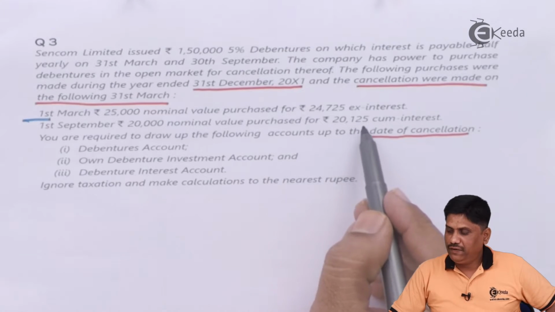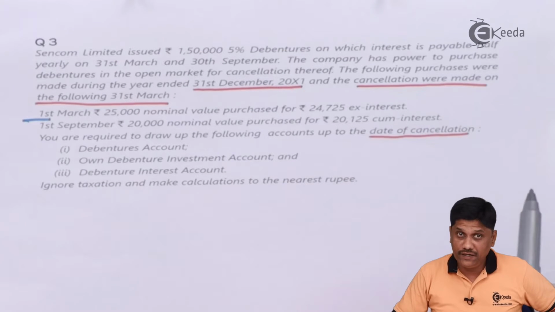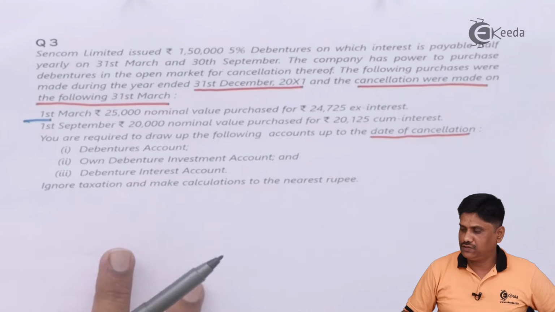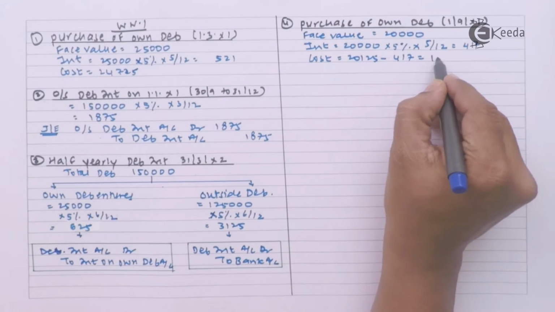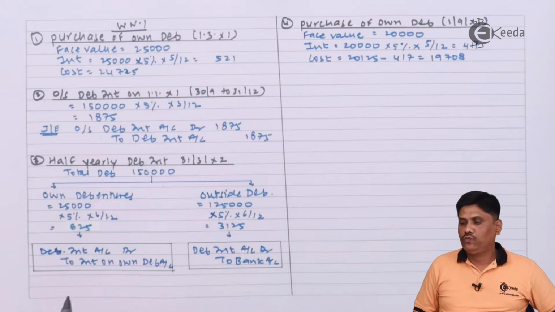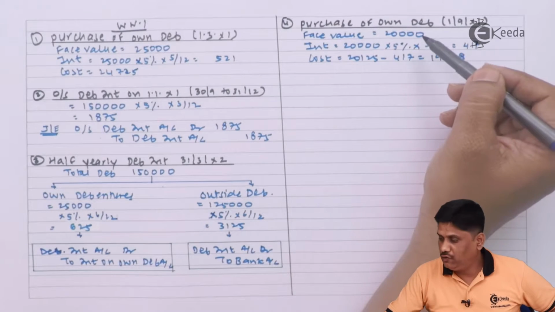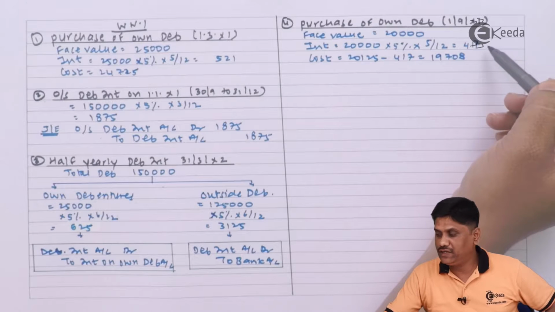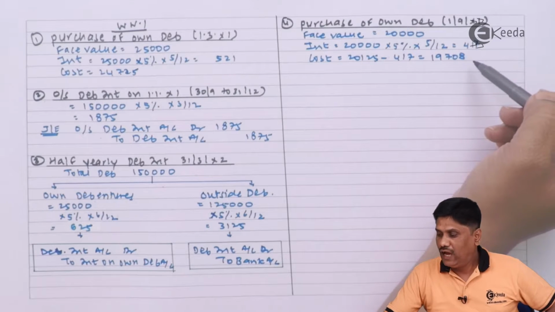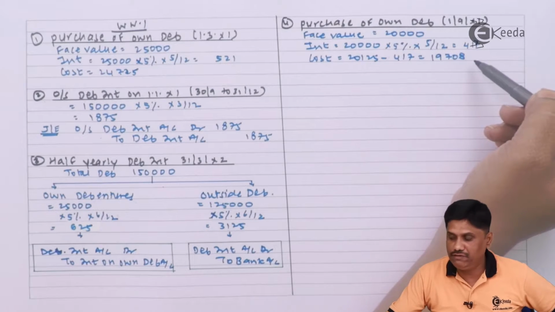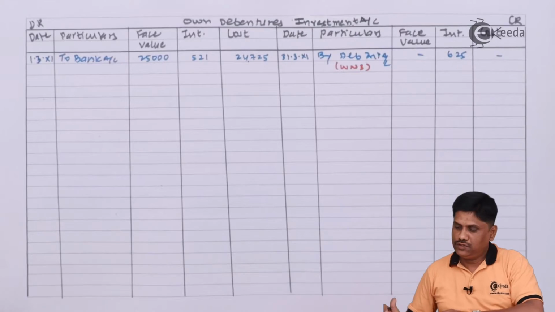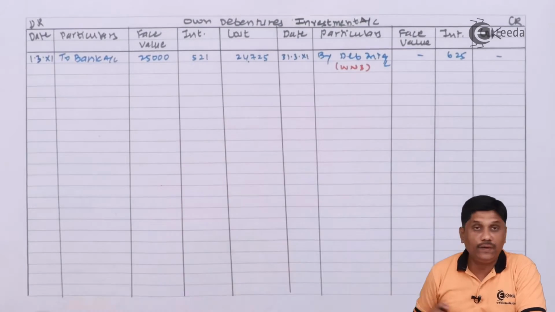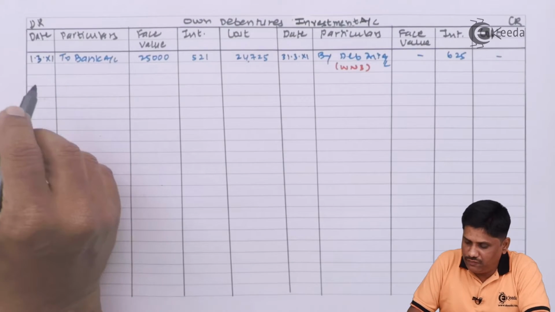It was purchased at 20,125. Cum interest means it is including the interest. So I will subtract the interest to get the cost. So we have purchased debentures having a face value of 20,000. Interest on own debenture at that time is 417. And cost price comes to 19,708 because 20,125 was the cum interest price. So this is our own debenture investment account, on the debit side of that,